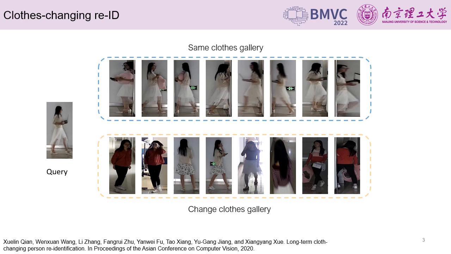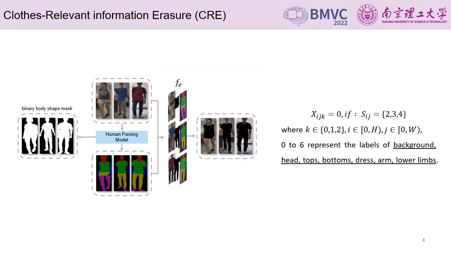Our work is person re-identification in clothes-changing scenes. What is clothes-changing person re-identification? In the training and testing set, the same person has different clothes, so the clothing information that is originally very important for identifying becomes unreliable. So, we have used some methods to solve some problems of clothes changing.